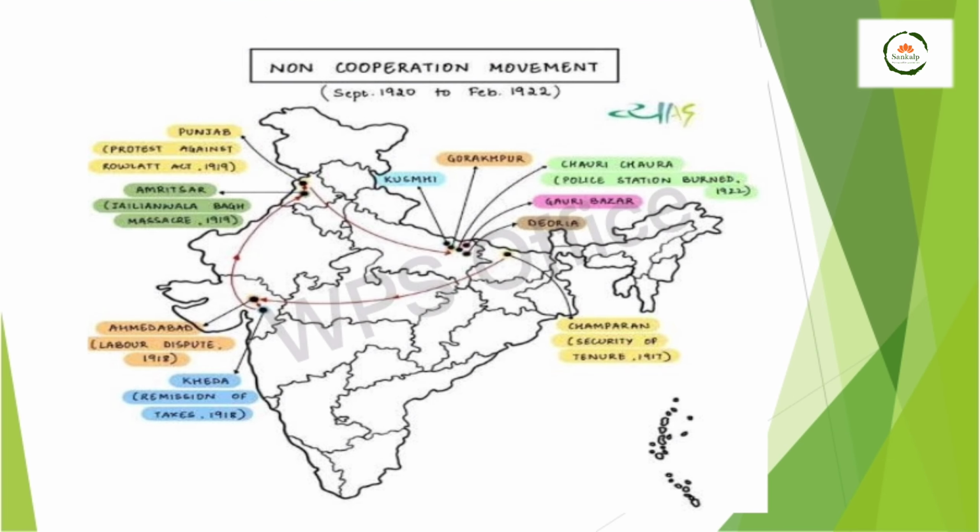Let's come to the map work. The map work of your place: Punjab, protest against the Rowlatt Act 1919, Amritsar. Then your Jallianwala Bagh incident, that is Amritsar. Ahmedabad labour dispute. Kheda, your peasants' remission of taxes. Then you move to the area called Chauri Chaura, withdrawal of the non-cooperation movement. Then you see Champaran in Bihar. Then you are able to see the 1920 September session from Kolkata, then towards Nagpur.